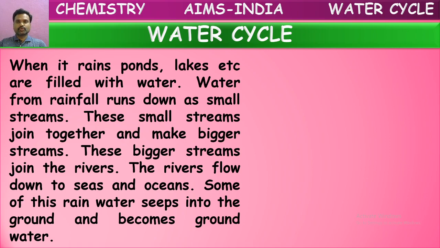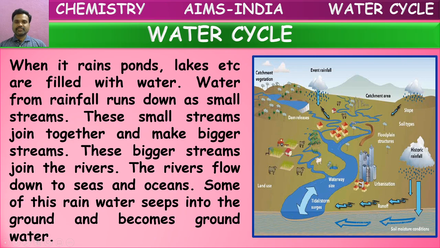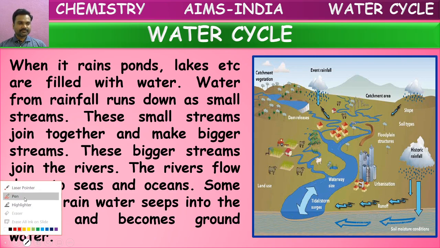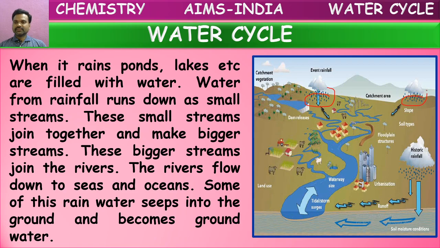See here, the picture is shown. It is raining in different places. So what is happening to this rainwater? It is forming small streams. These small streams join into bigger streams. These bigger streams finally form rivers. These rivers join the oceans finally. So the rainwater forms small streams first. So many small streams combine together to form bigger streams. These bigger streams join into the rivers. This river water finally reaches seas and oceans. In this way, rainwater finally reaches seas and oceans.